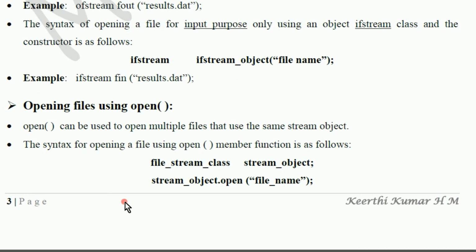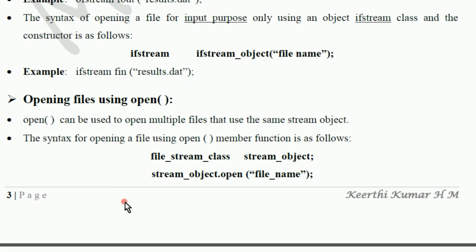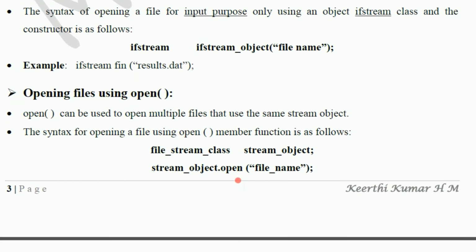Opening files using open. How can we open the file? Once the stream object is created, like fin or maybe fout, then I can write fin.open(file name), maybe fin.open("results.dat"). That means the file is opened for the input operation.